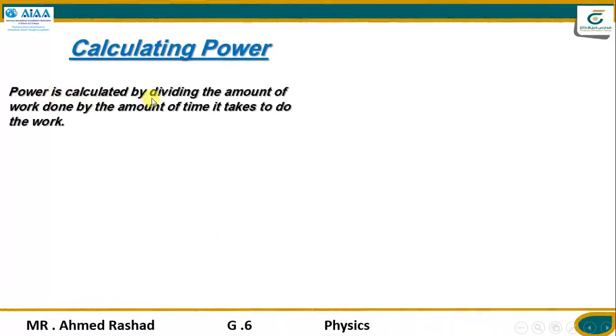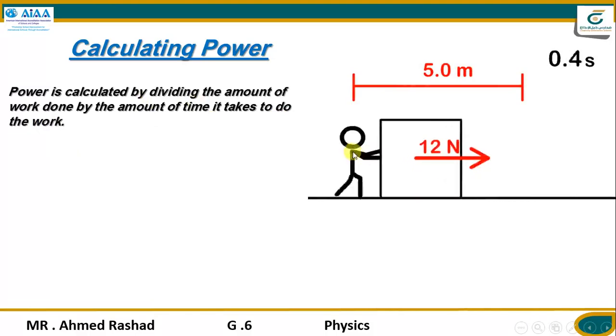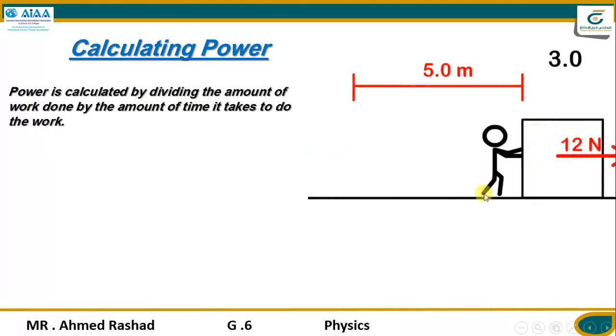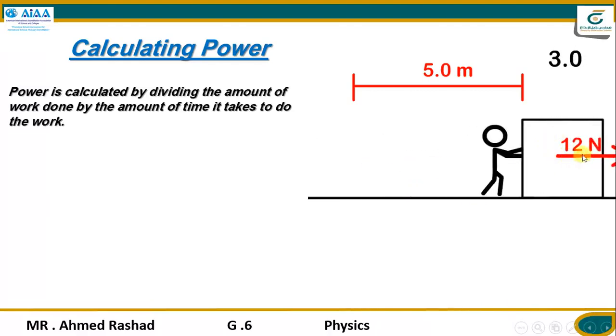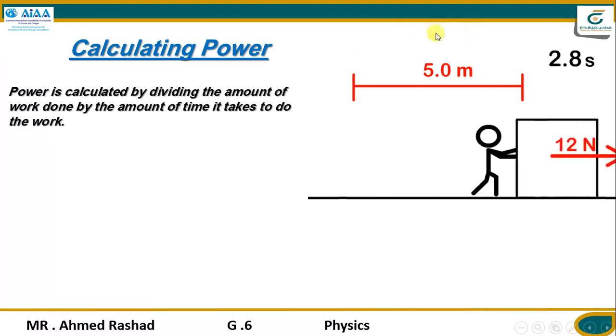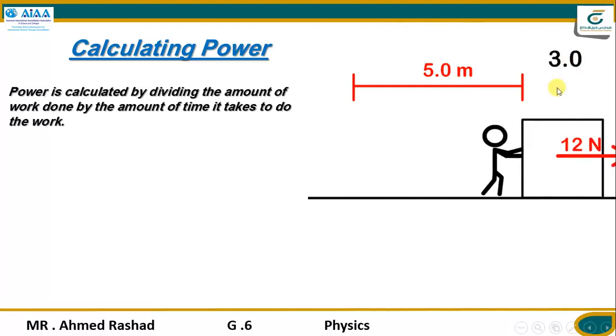Now, dividing the amount of work done by the amount of time. So the amount of work divided by the amount of time it takes to do this work gives power. Again, in this video, the man is pushing this box with a force equal to 12 newtons, over a distance equal to 5 meters, in a time equal to 3 seconds.